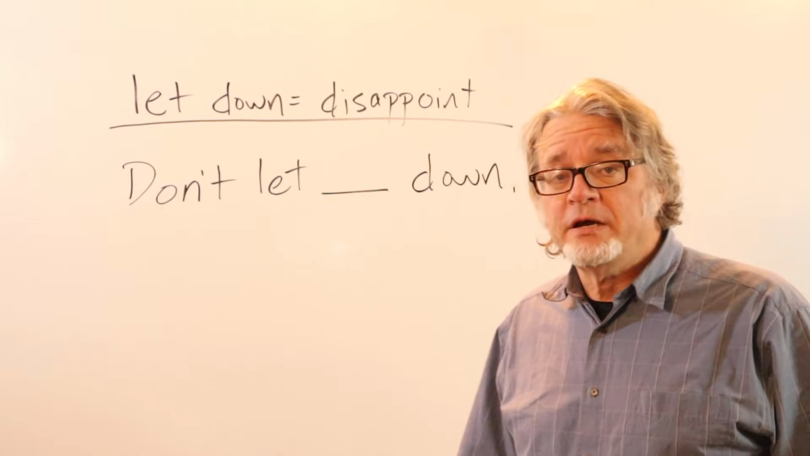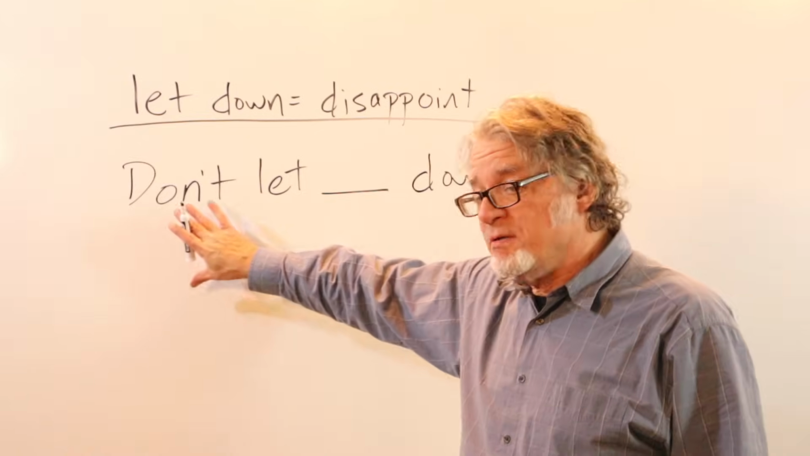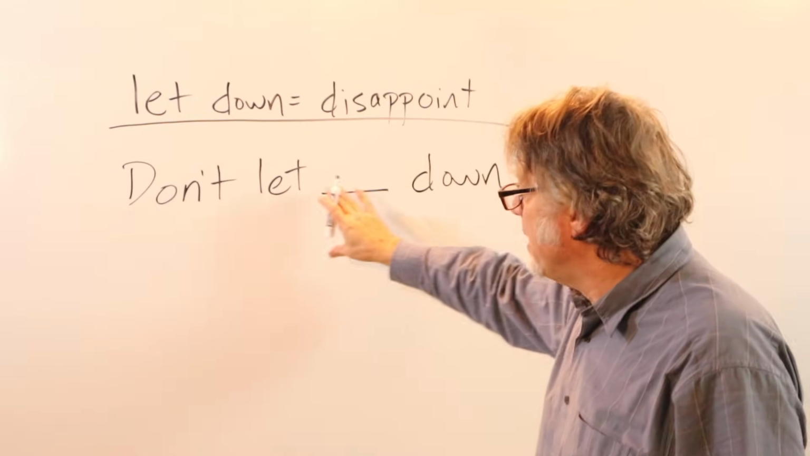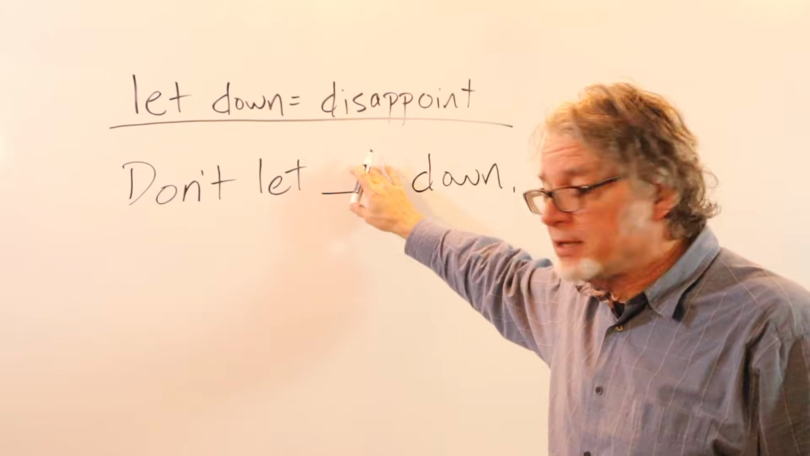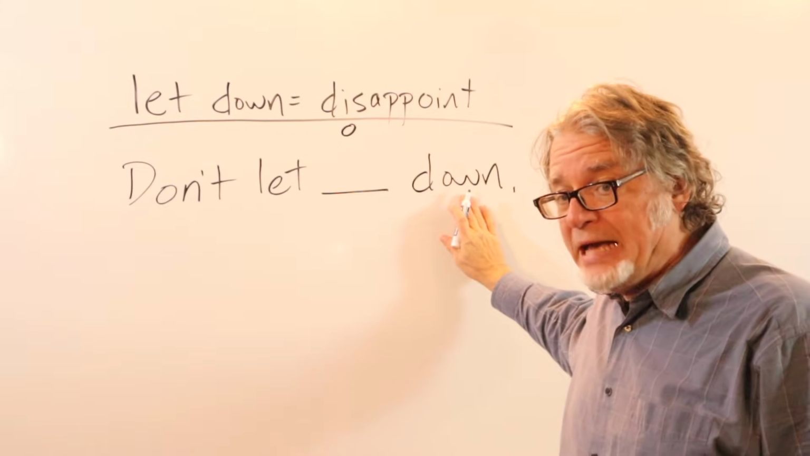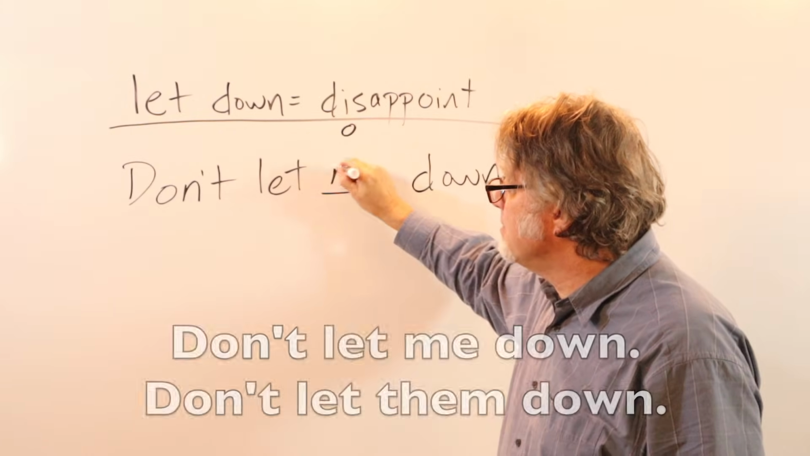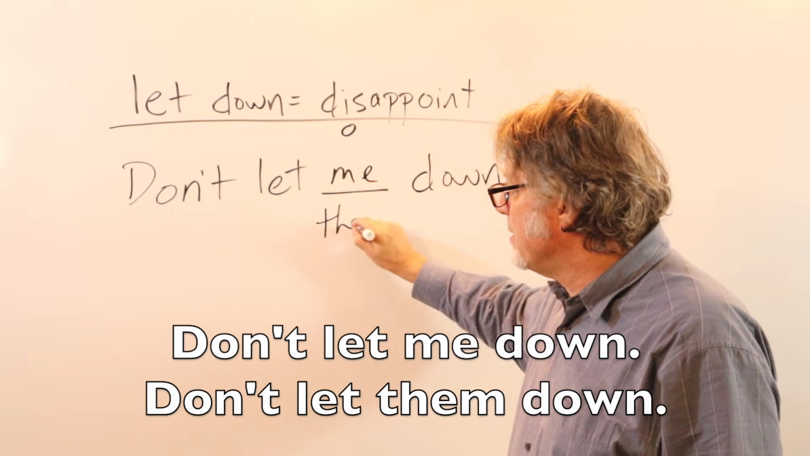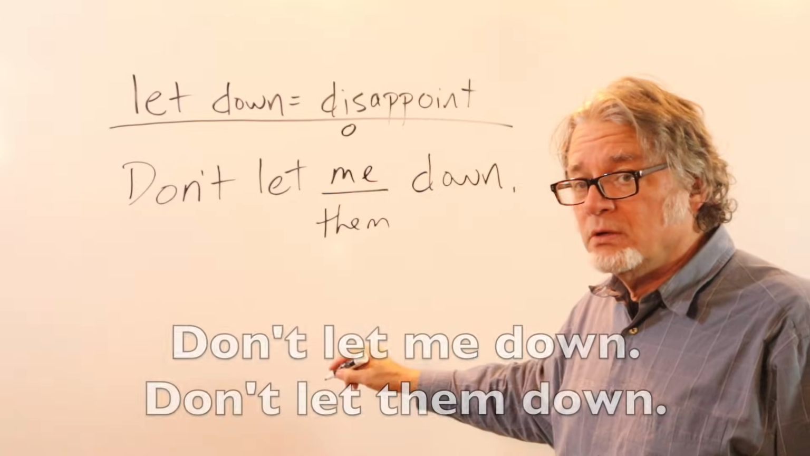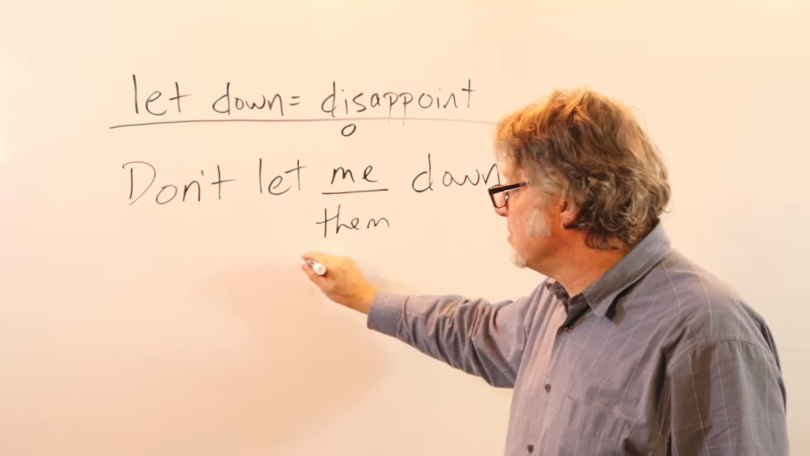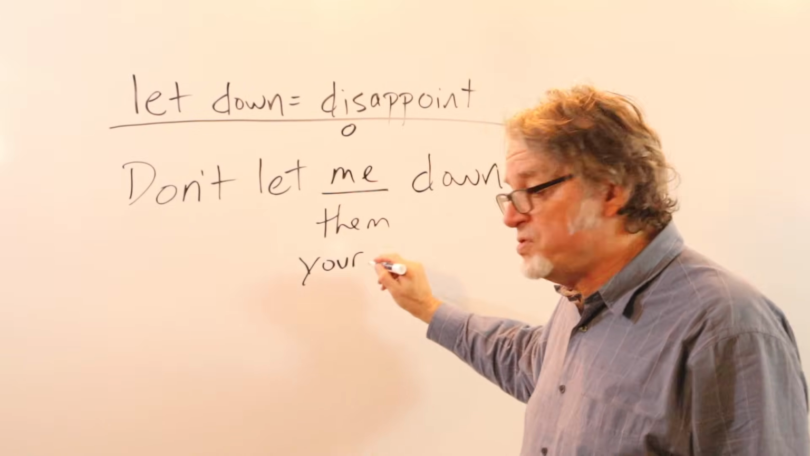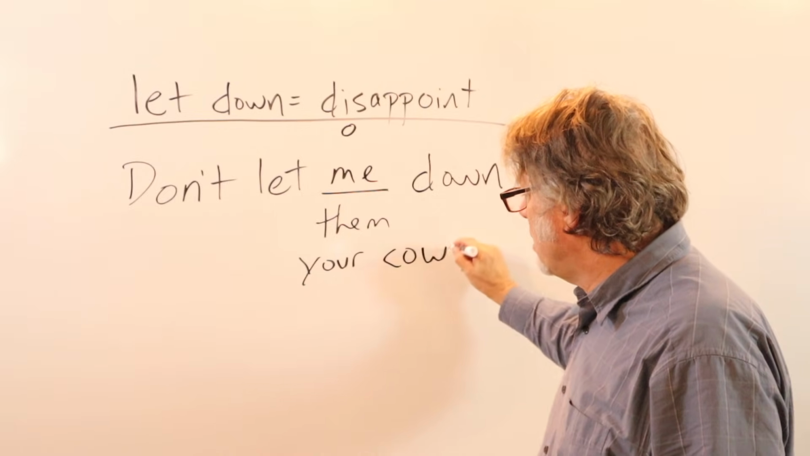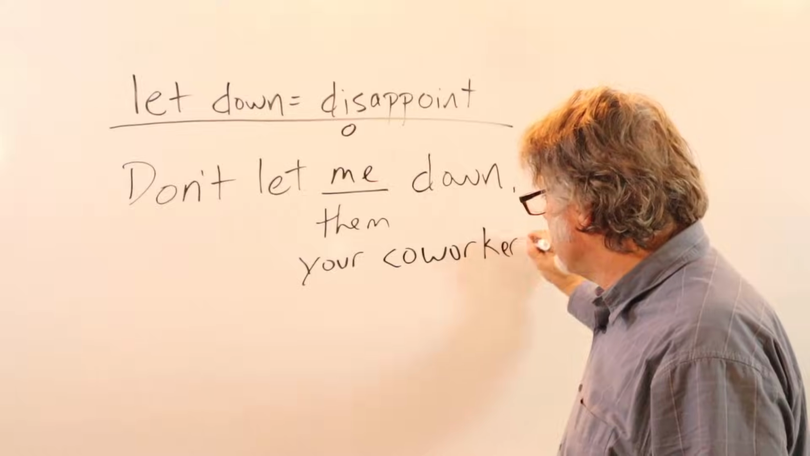You will often hear let down in the form of a command. This is negative. Don't let, and then here is the object, and then down. Don't let me down. Don't let them down. Don't let, and we can use a plural noun here. Don't let your coworkers down.